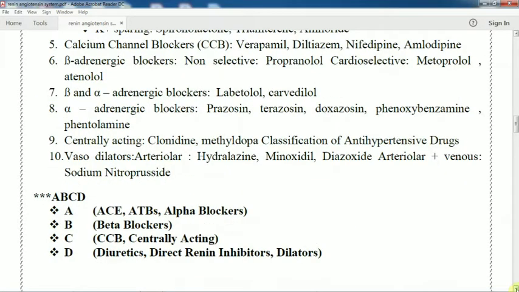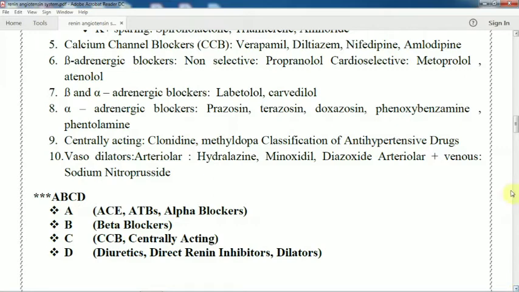A: angiotensin converting enzyme inhibitor, angiotensin receptor blocker or alpha receptor blocker. B: beta receptor blocker. C: calcium channel blocker, centrally acting drug. D: diuretic or direct renin inhibitor or dilator. So in case of hypertension, A, B, C, D drugs are used.